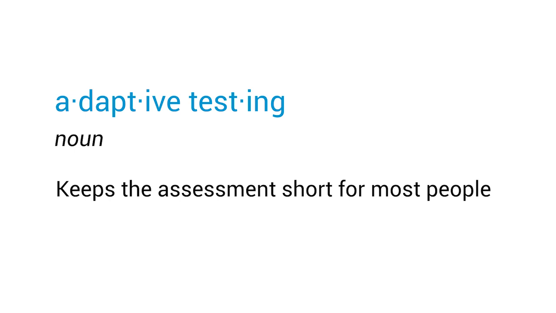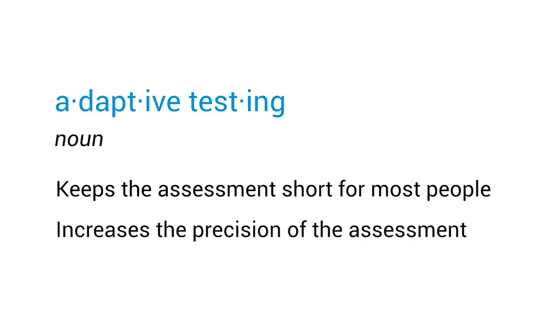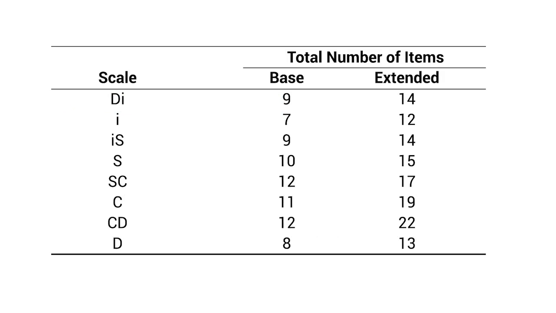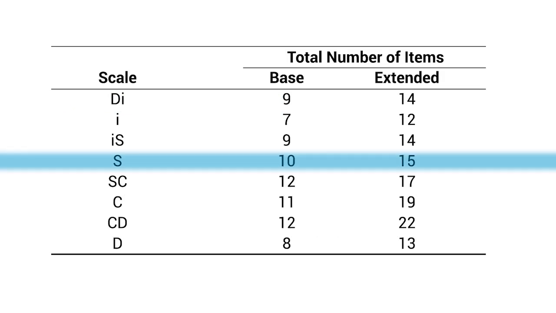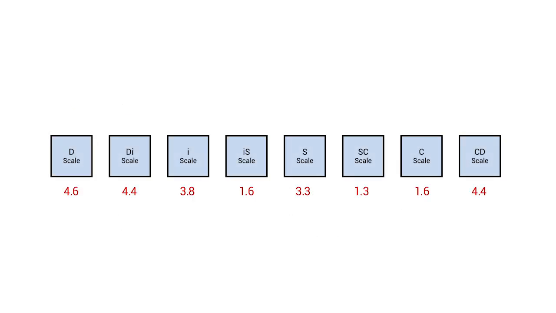But for people like Matt, who answer inconsistently to conceptually similar items, extra information is gathered, making the assessment more precise, but a little longer. So Matt will get 5 more items for the S scale. After Matt completes all of the S extended items, his S scale score is recalculated.